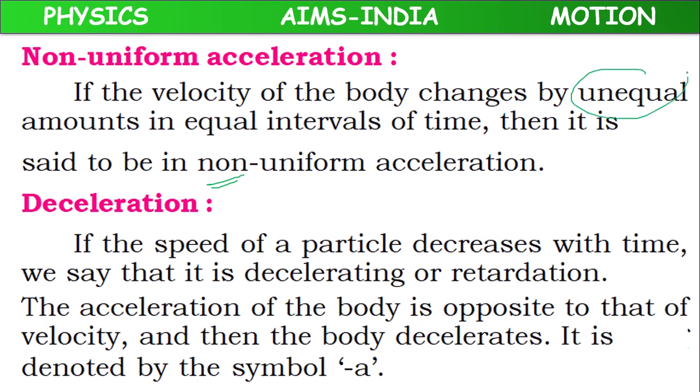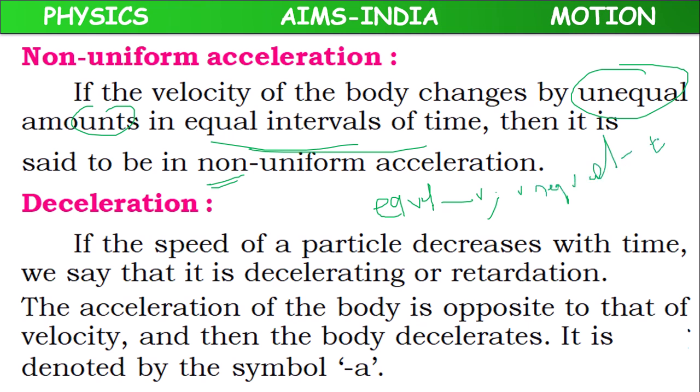Non-uniform acceleration means unequal amounts of velocity change will happen in equal intervals of time, or we can also call it equal change of velocity in unequal intervals of time. In this way also we can define it, but one quantity change should be equal, another quantity should be unequal, then it is called non-uniform acceleration.